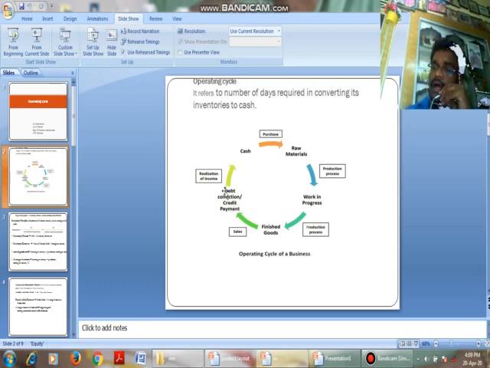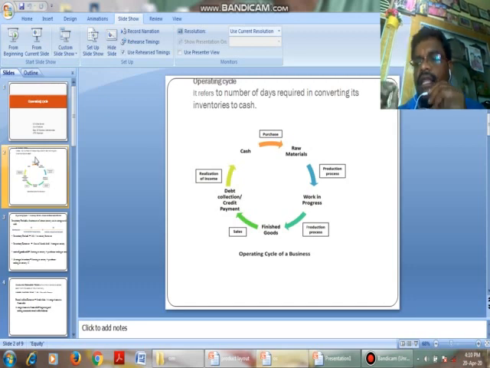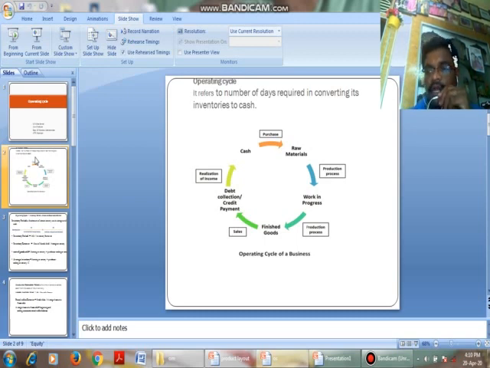Again the finished goods are sold and we get the cash. From this cash, again we purchase the raw material, it is converted to work in process and again to finished goods, again we sell on cash and credit basis, get the money from the outsiders, and pay money to our suppliers. This process we call the operating cycle. In simple terms, the operating cycle is the time period taken to convert the raw material into cash.